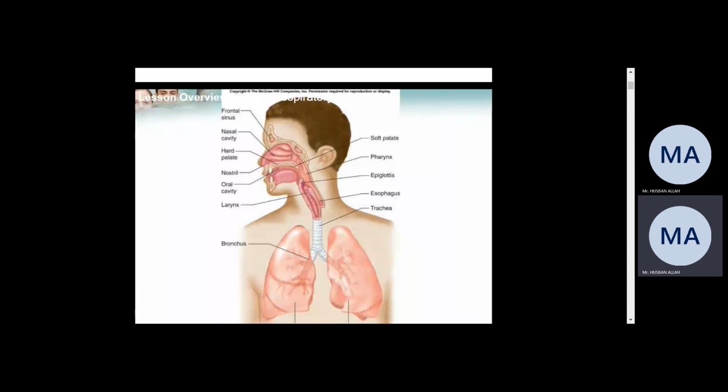You don't have a book? Esophagus is in the digestive system.